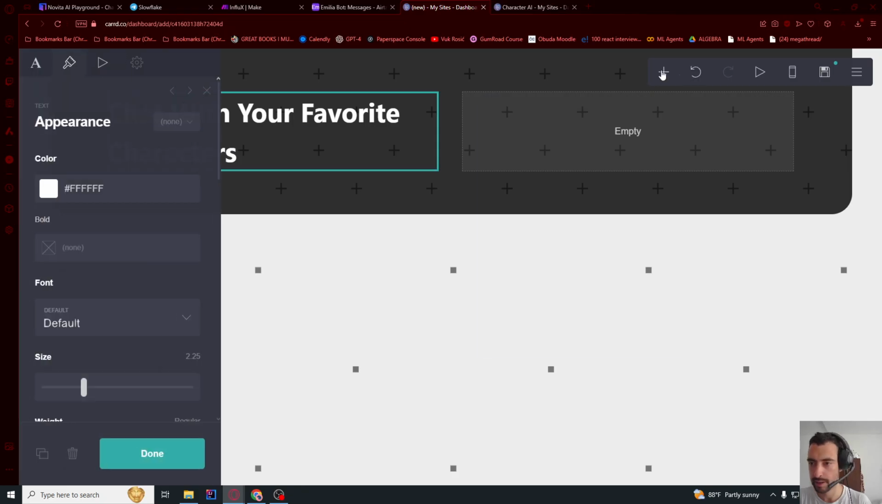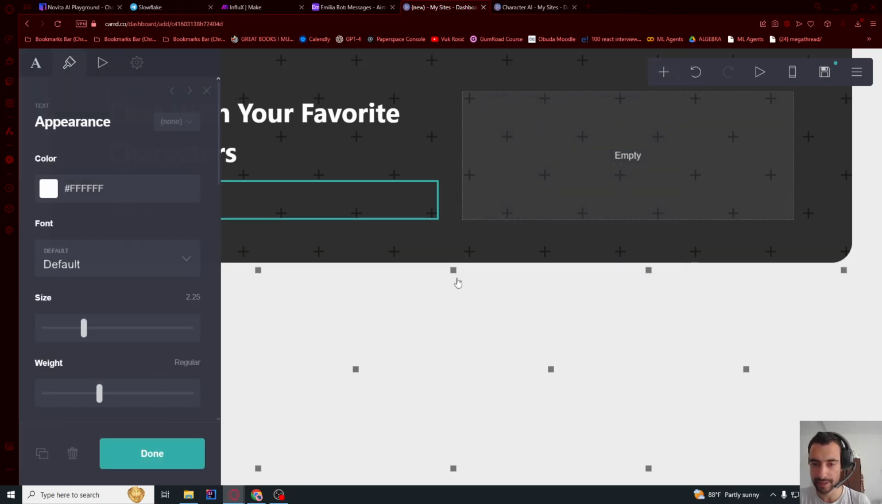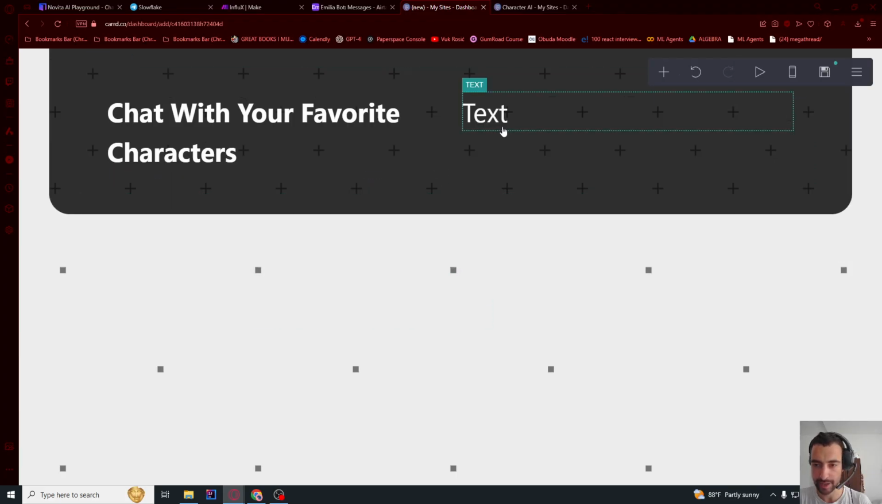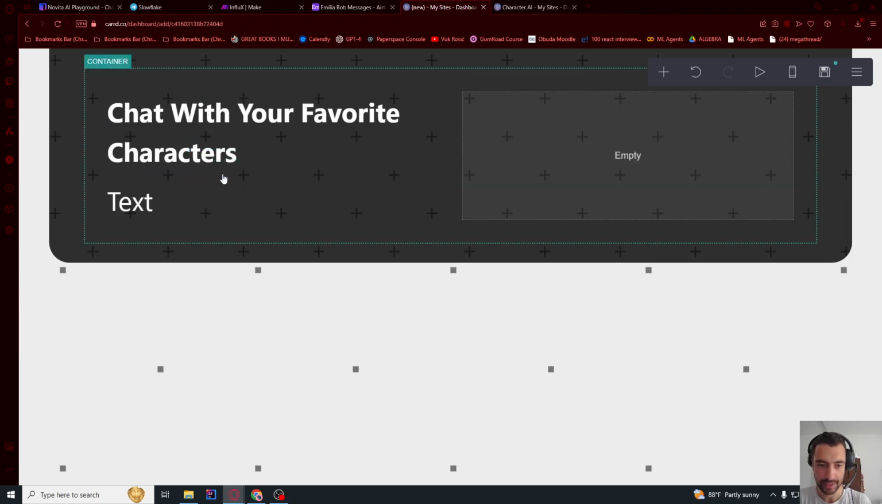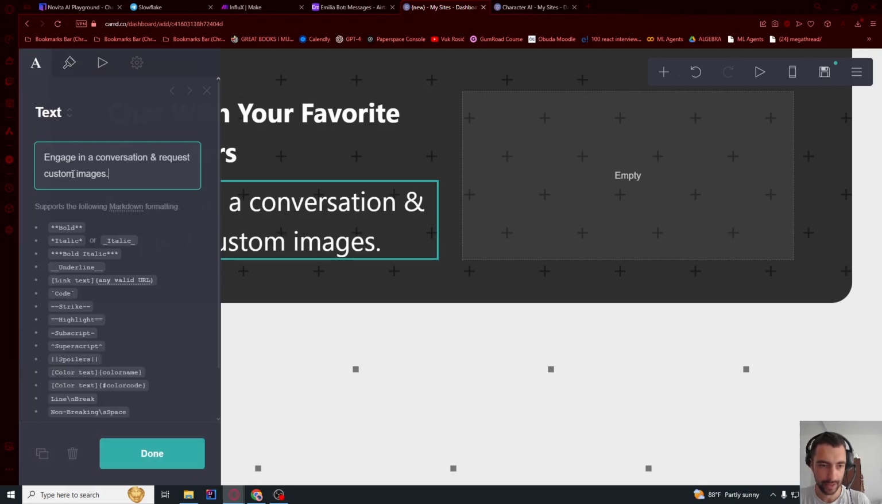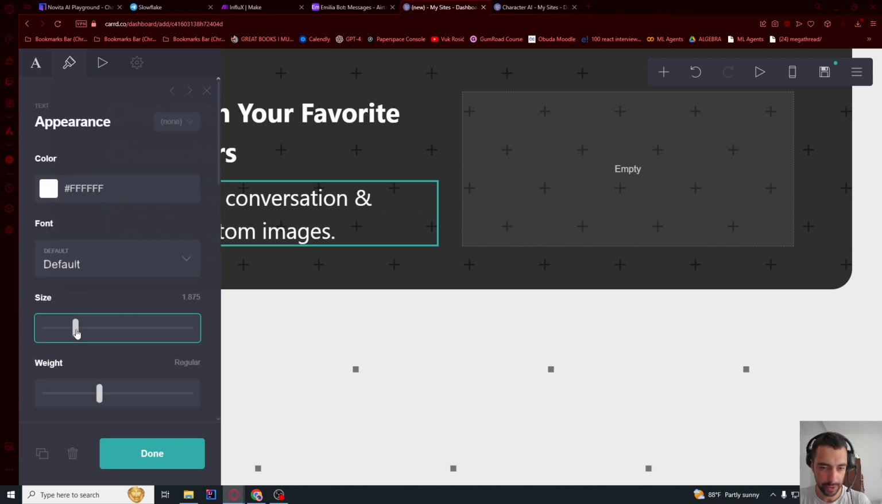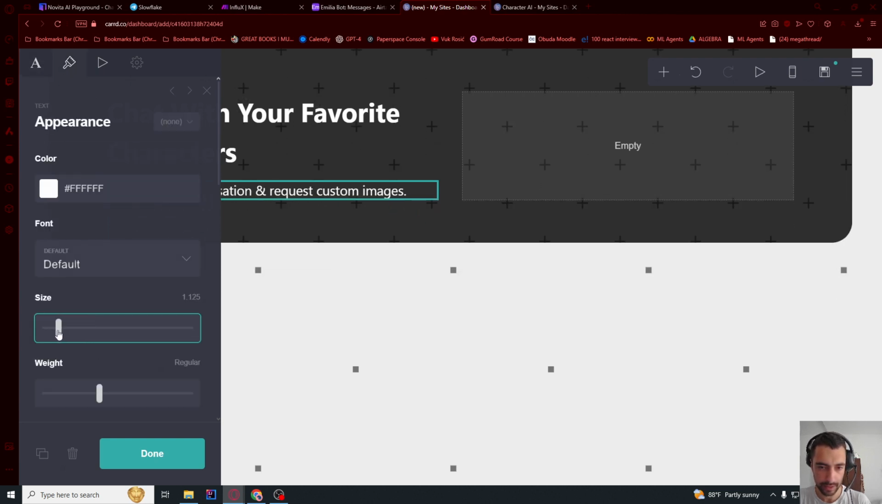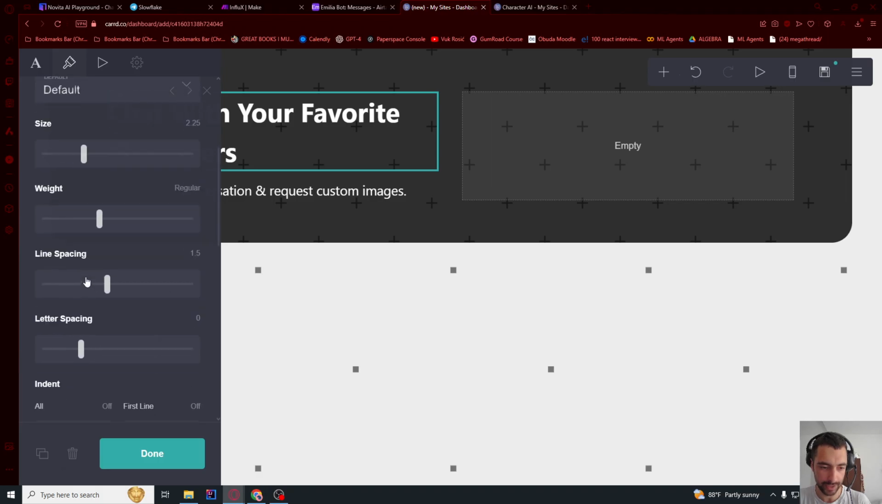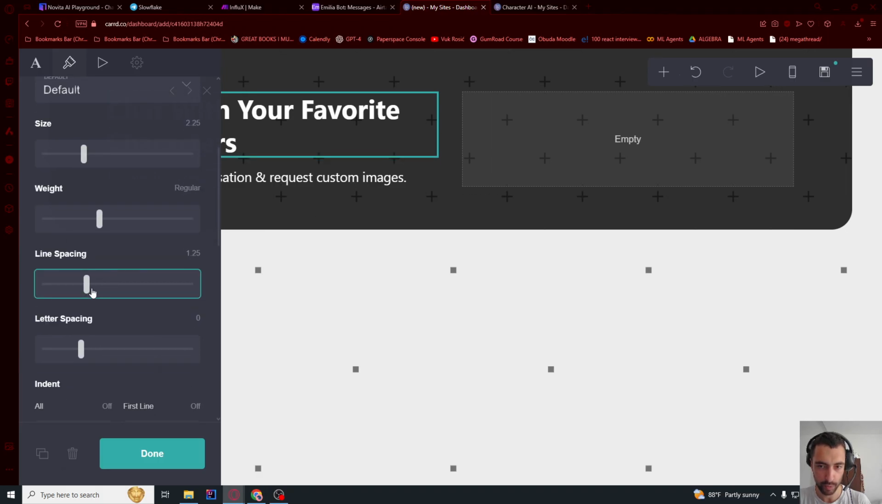Now let's go here, this plus, and add a new text. So if it's not here, if it's somehow somewhere else, just drag it below this title. I'm gonna click here and say engage in conversations, etc. Let me reduce the size like that. So you can go to this text up here and adjust line spacing if it's maybe too much space between